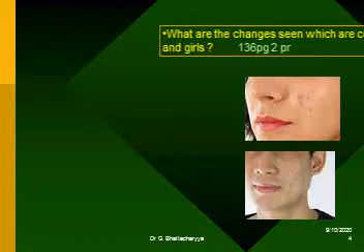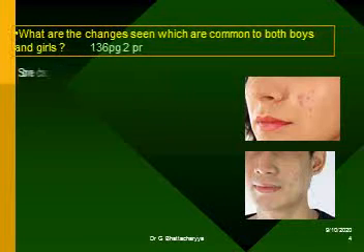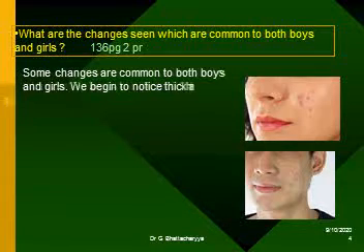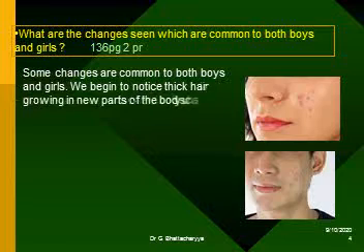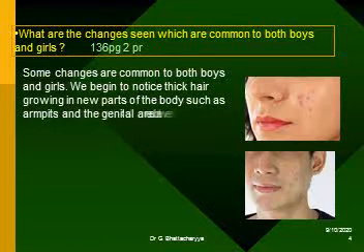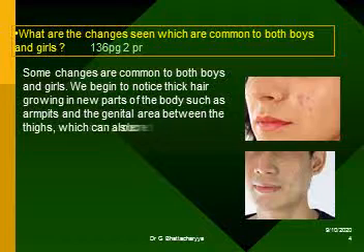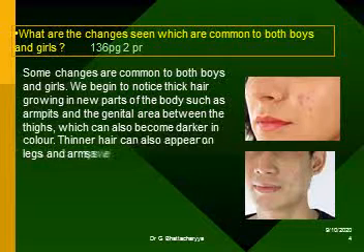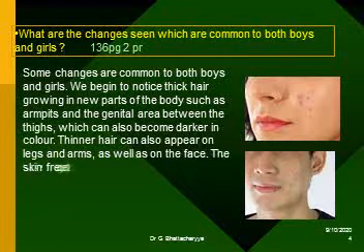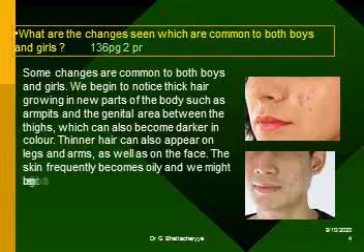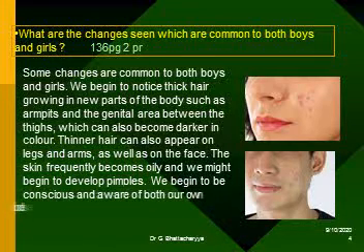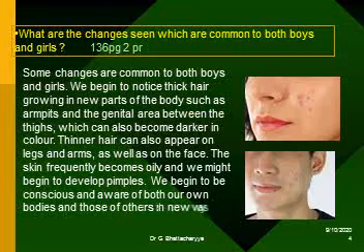What are the changes seen which are common to both boys and girls? Some changes are common to both boys and girls. We begin to notice thick hair growing in new parts of the body, such as armpits and the genital area between the thighs, which can also become darker in color. Thinner hair can also appear on legs and arms as well as on the face. The skin frequently becomes oily and we might begin to develop pimples. We begin to be conscious and aware of both our own bodies and those of others in new ways.